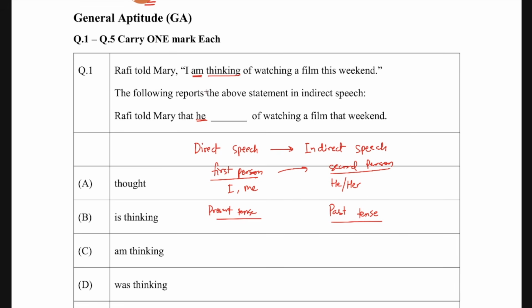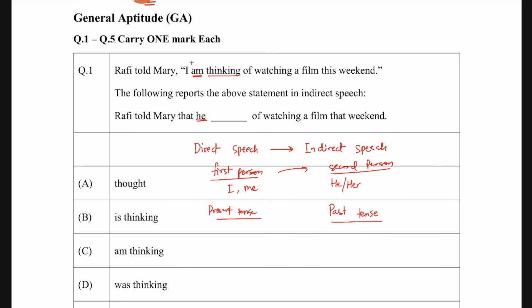If you look at the third form of the verb think, it is thought. And if you just write it down like Rafi told Mary that he thought of watching a film that weekend, it sounds correct, but no, it's not correct. Because Rafi was saying he is thinking, it's in the present continuous tense, so it should be in the past continuous tense also.